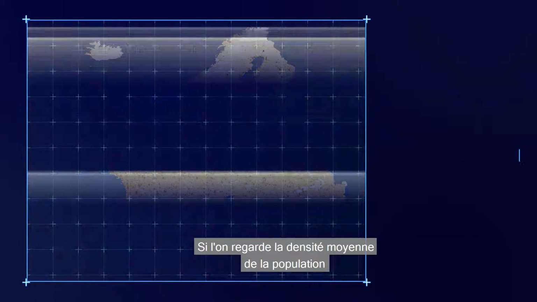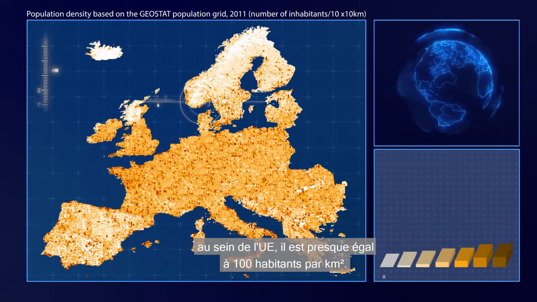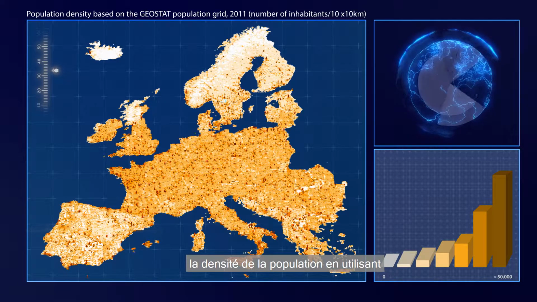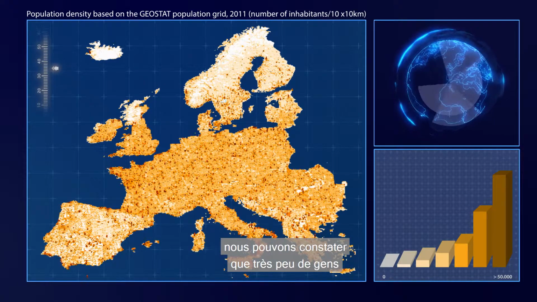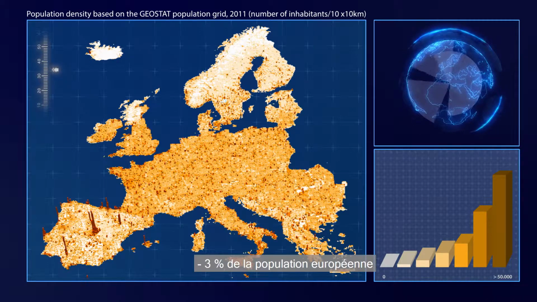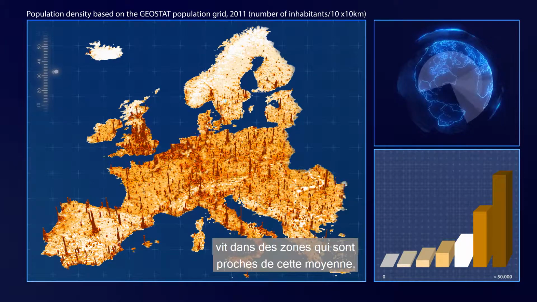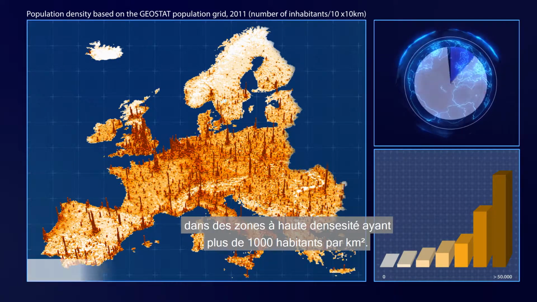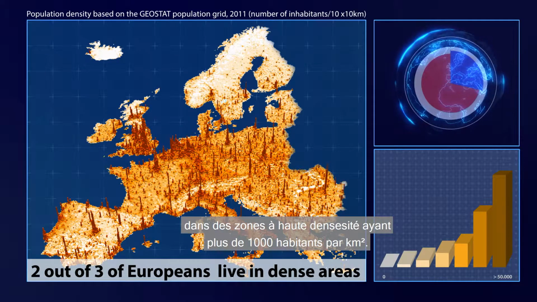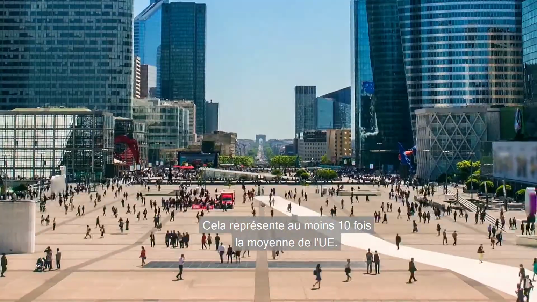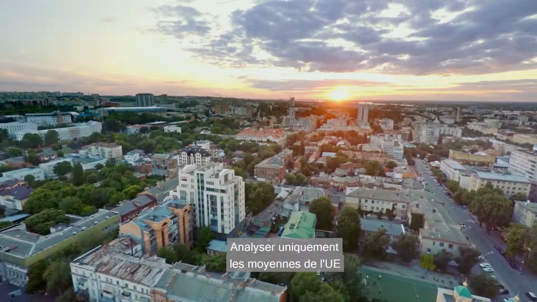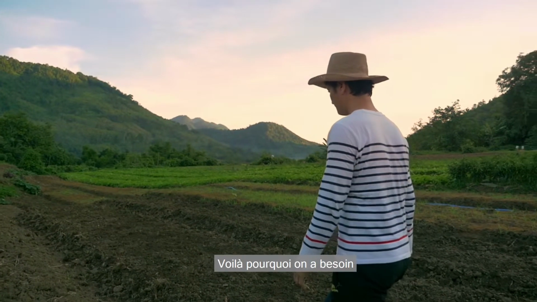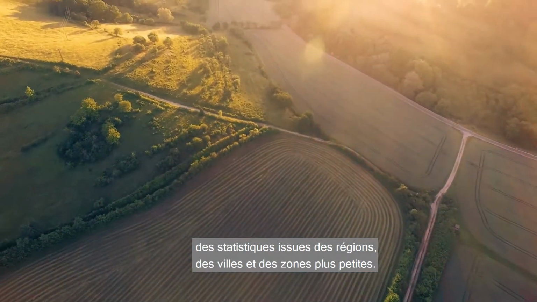If we look at the average population density in the EU, it is close to 100 inhabitants per square kilometre. However, if we take a closer look at the population density using the GEOSTAT population grid, we can see that very few people, 3% of the EU population, live in areas that are close to this average. On the other hand, 2 out of 3 Europeans live in dense areas with more than 1,000 inhabitants per square kilometre. This is at least 10 times the EU average. Looking at the EU averages only hides the reality most people experience in their own environment. This is why we need regional, city, and small area statistics.